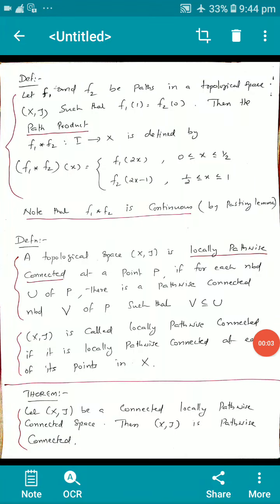Today I am giving the 8th video on topology. Okay, we will start with the definition, that is path product. What do you mean by path product?